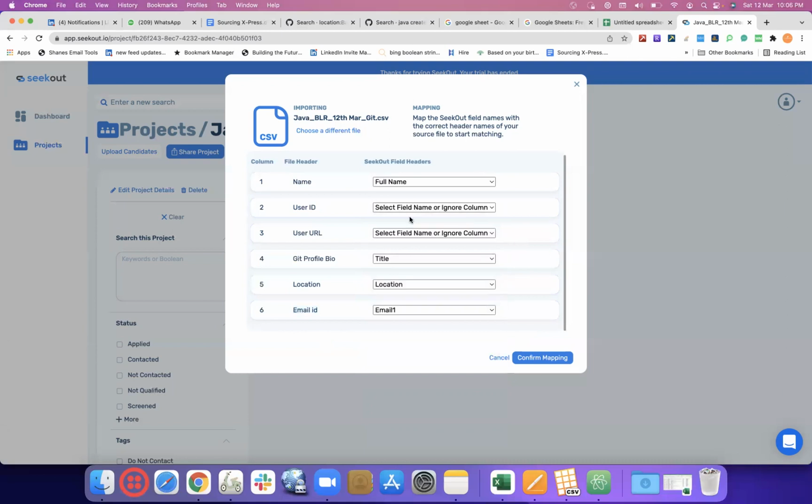Everything is selected. User ID, we just ignored. User URL, because these are GitHub URLs, not LinkedIn. Git profile bio, we said okay, fine, take it as a title, so that if someone has mentioned a similar kind of description on their LinkedIn also, it will try to map with their full name and title. And in case someone has signed up on LinkedIn using these email IDs, then it will try to compile the profiles. Now there's a magic coming in. We say confirm mapping.